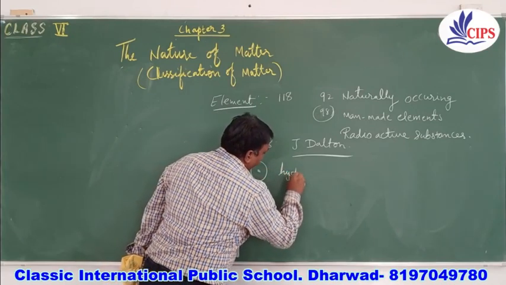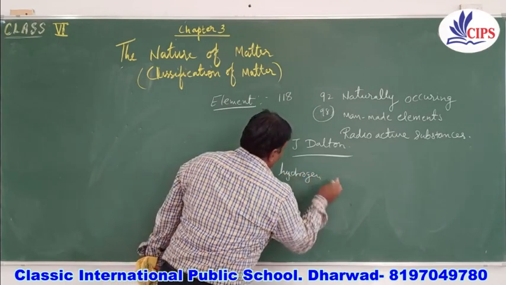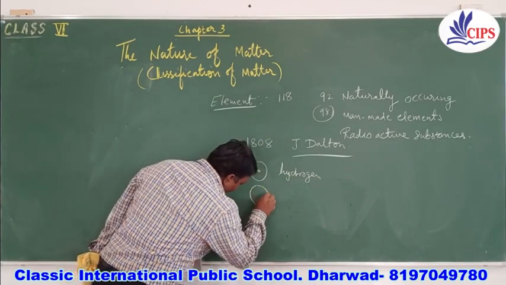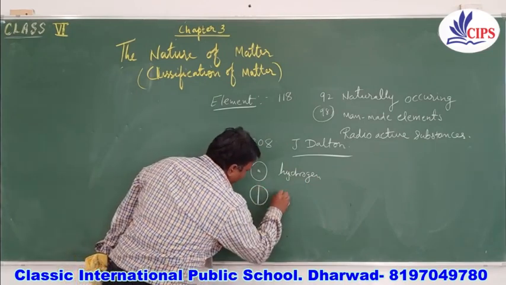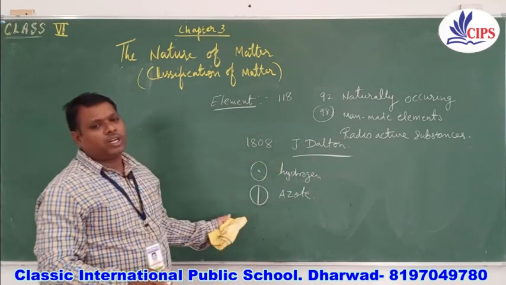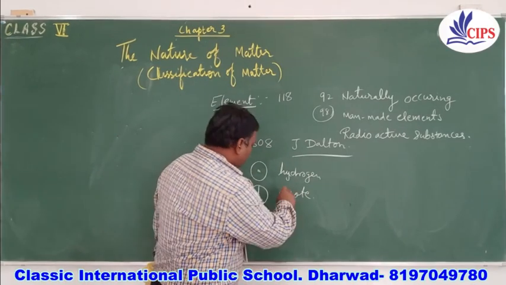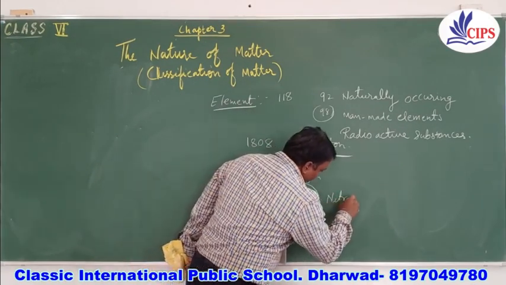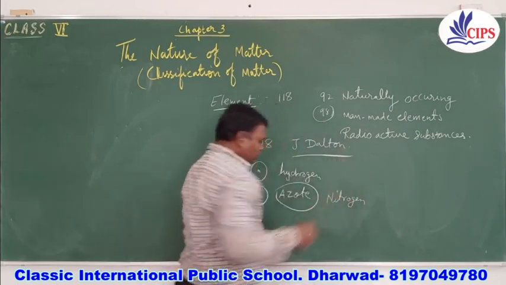For nitrogen, he made one circle and called it azote. Now the name azote is obsolete; everybody uses nitrogen.